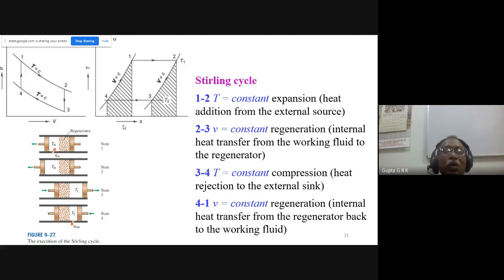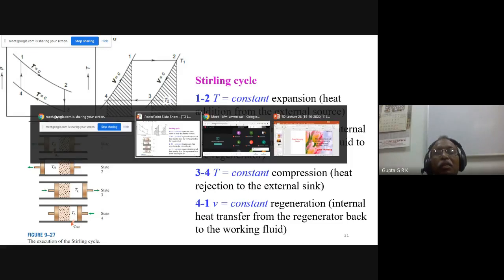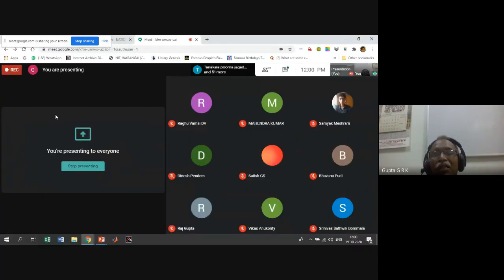If you do it well and everything ideally works, this area is equal to this area. It takes from the high temperature gas and rejects it to the low temperature gas, so the net heat transfer to the regenerator is 0. And so the heat is given to the working fluid and taken away from the working fluid. So QH minus QL, again work done. Okay, this is the way the Stirling cycle works. Is the working of Stirling cycle clear?